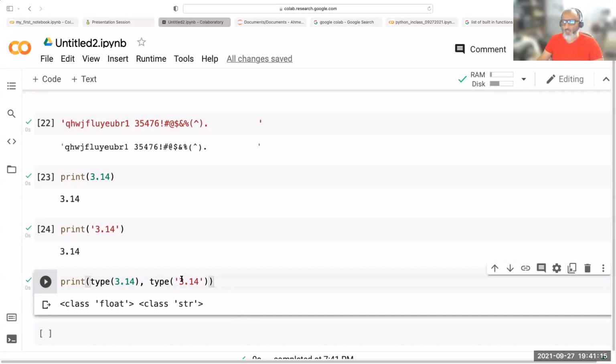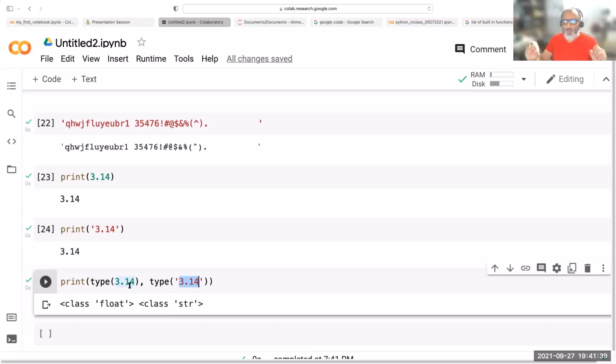So originally, the digits inside are a float if they are not bound by quotes. The quotes removed the type float and imposed the type string.